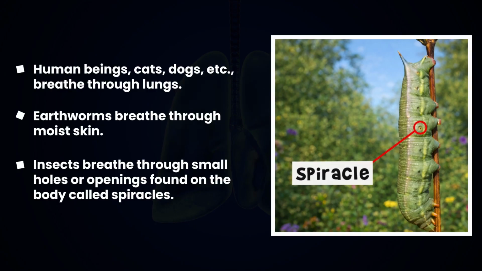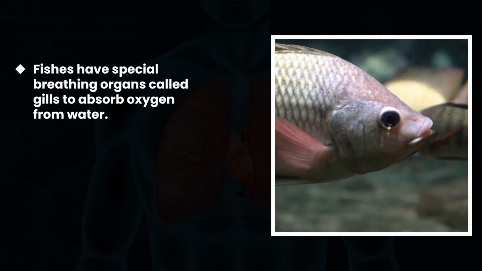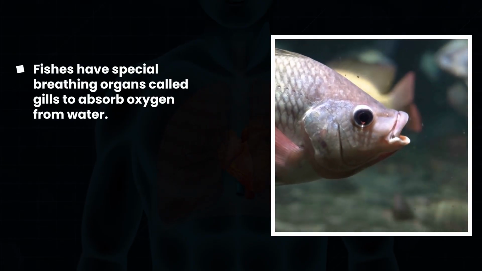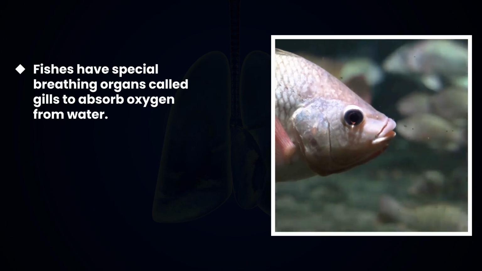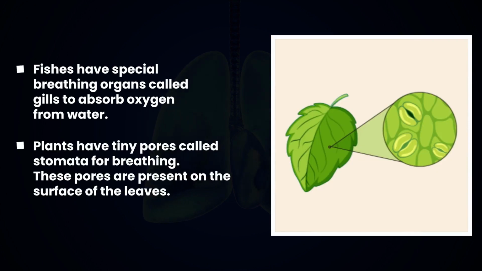Insects breathe through small holes or openings found on the body called spiracles. Fishes have special breathing organs called gills to absorb oxygen from water. Plants have tiny pores called stomata for breathing. These pores are present on the surface of the leaves.